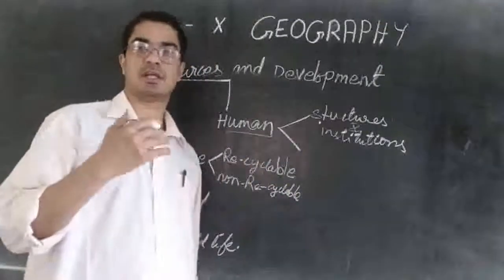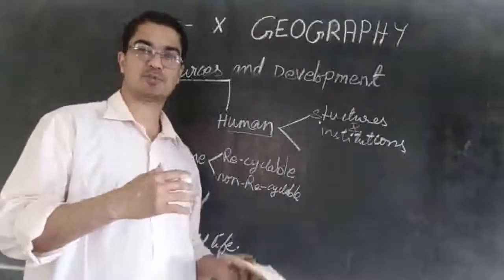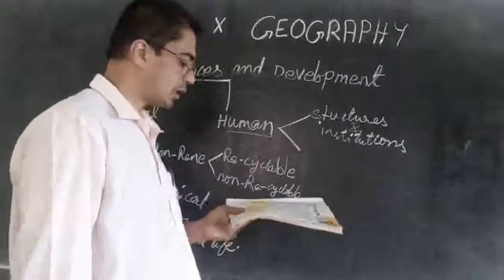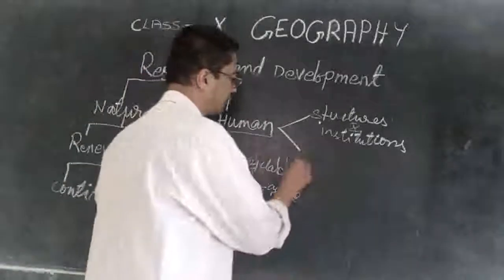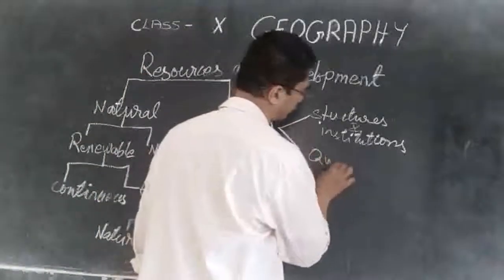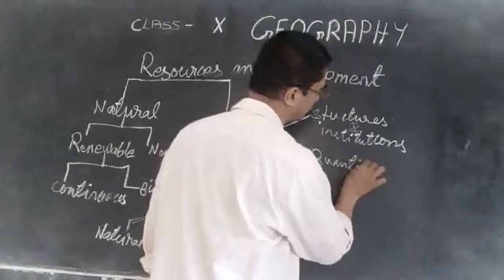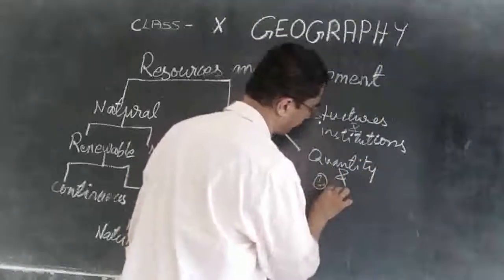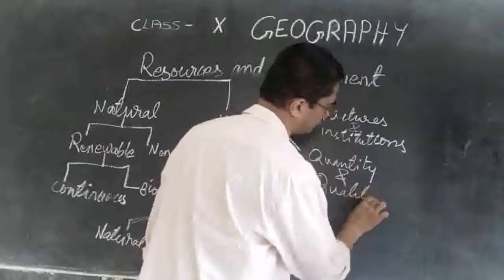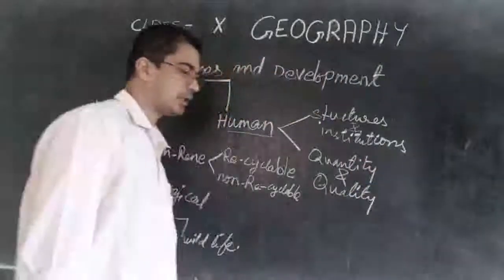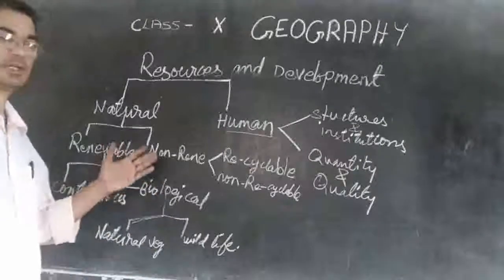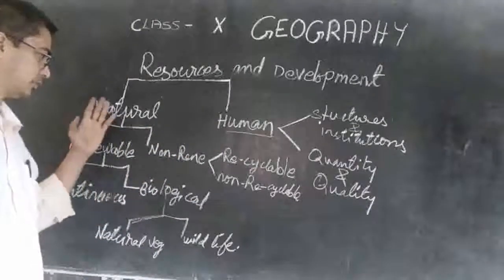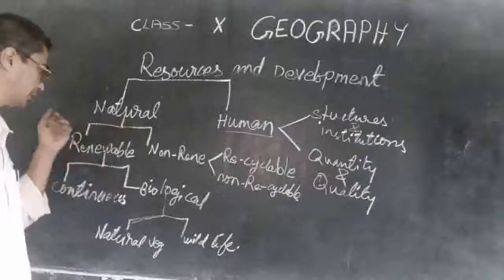The buildings, the machines, all that is made by human beings. Then another one is quantity and quality. So these are the different types of resources. I hope you follow it.